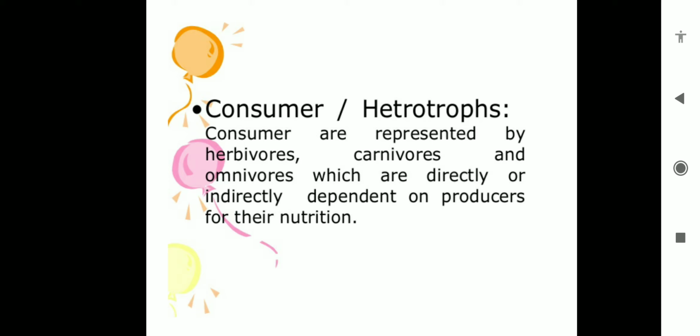The other category of consumer is omnivores, because they feed on both herbivores and carnivores. So consumers are organisms that depend directly or indirectly on the producer.